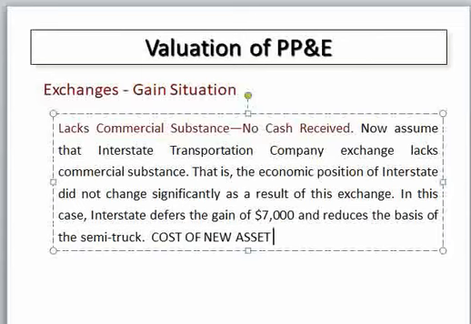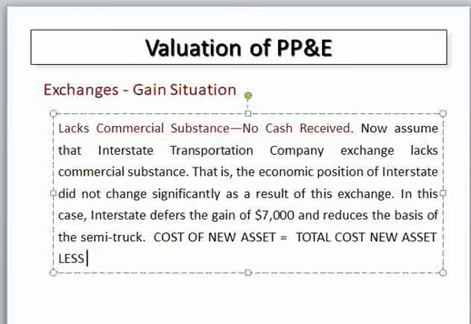Determining the cost of the new asset can be done in two ways. One, you have to deduct from the total cost of the new asset the gain on exchange.